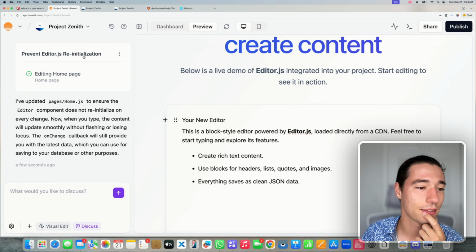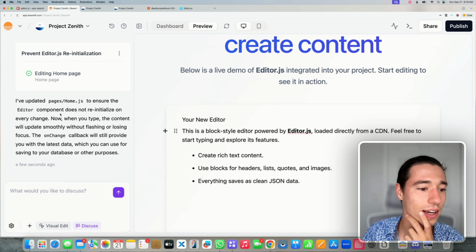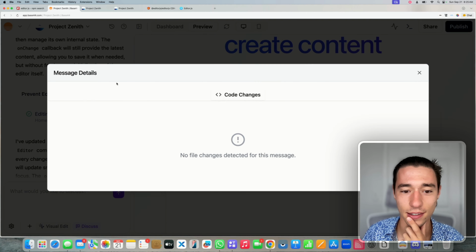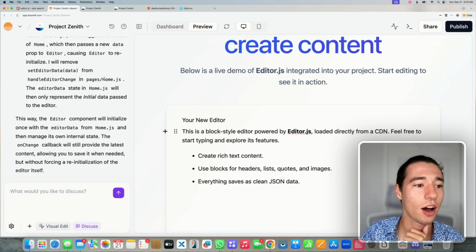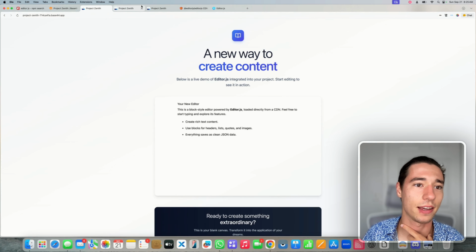Okay, now it's done. Now let's take a look at that. What code did it change? Okay, no file change detected for this message. I've updated homepage to ensure the editor component does not reinitialize. Okay, it changed it. I don't see it making any changes. We'll look into that. Let's publish this application and let's see.